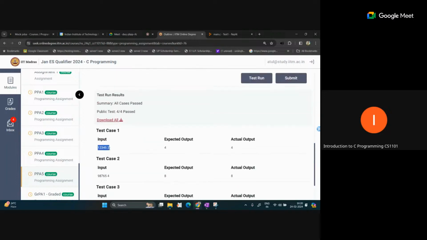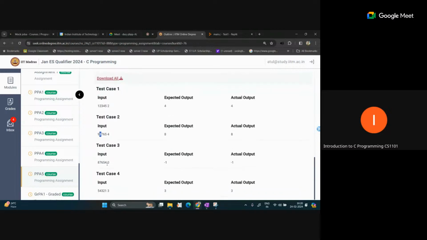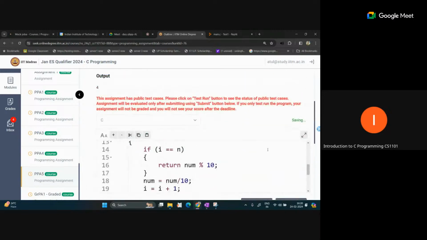So in the first example, the second digit is 4. In the next example, you can see the fourth digit from the right, so this is 8. It is coming in the output. The zeroth, you can see 0 is an invalid input, so our output is returning -1. And in the last example, the third digit is 3. So all cases are satisfied by this code.